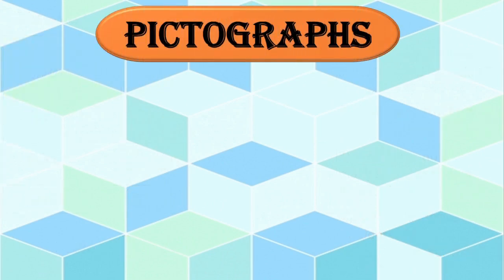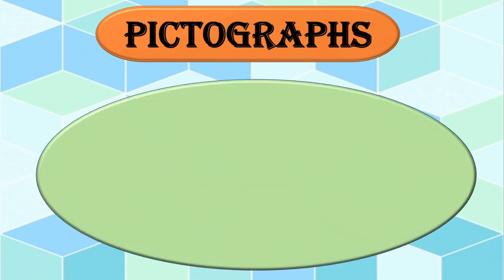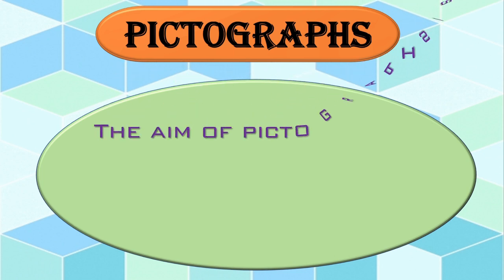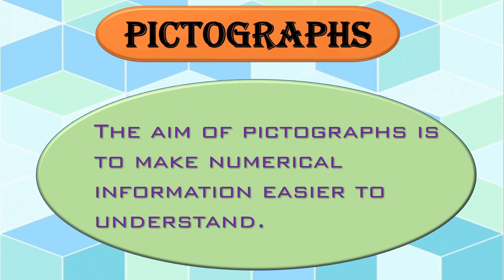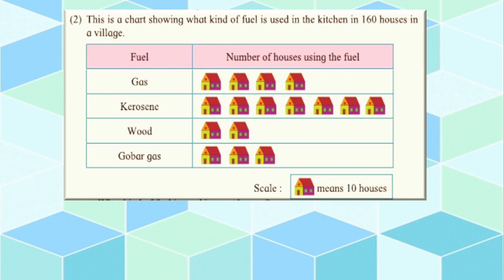Next one here. What is the aim of the pictograph? I hope you understood about the aim of the pictograph. The aim of pictographs is to make numerical information easier to understand. Numerical information means the information along with the numbers. Numericals means numbers. Okay? Got this? It helps us to understand easily and quickly. Correct? This is from your textbook.